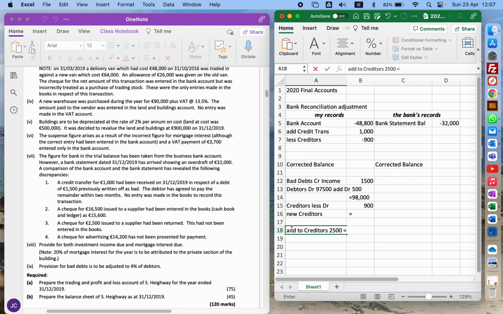So that means my new creditors figure, which was whatever number I had here before, is going to go up by that. And that means, because the check, when I write a check, that means I have less money in the bank. But when that check isn't valid, I now have more money in the bank than I thought. So I'll add creditors.